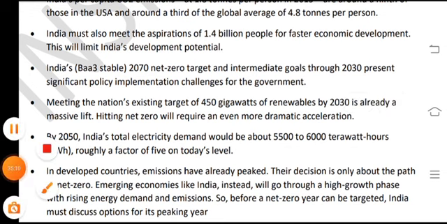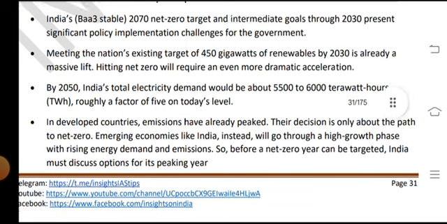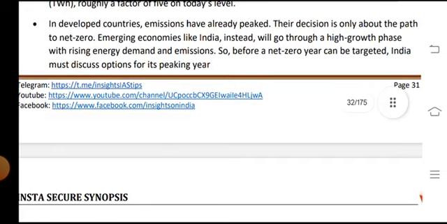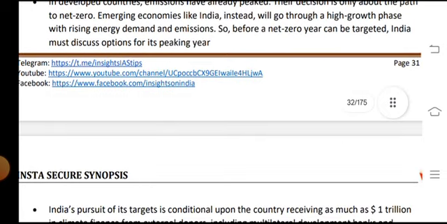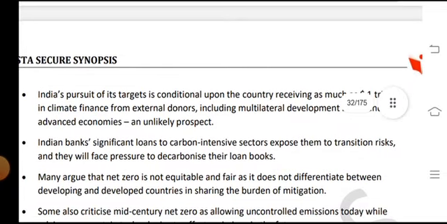On today's level in developed countries, emissions have already peaked. The decision is only about the path to net zero. Emerging economies like India will go through a high growth phase with rising energy demand and emissions. So before other net zero years can be targeted, India must discuss the options and pick its year.